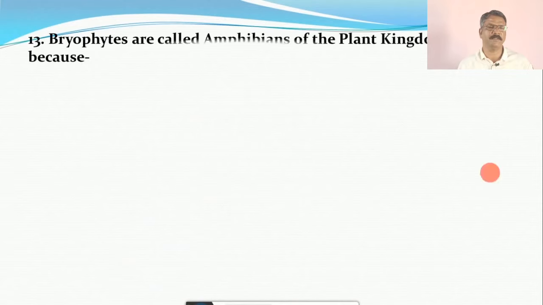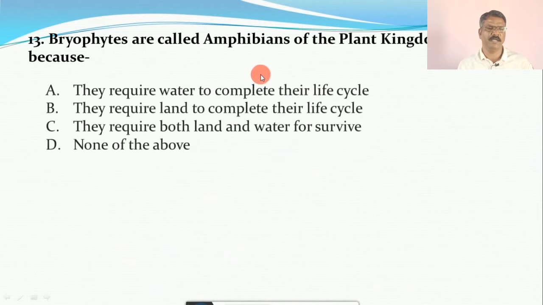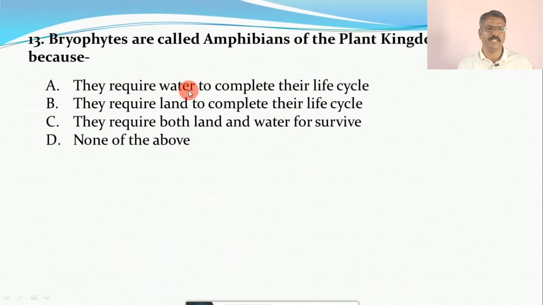Question number 13. Bryophytes are called amphibians of the plant kingdom because of what? What is the reason behind it? The options are A. they require water to complete their life cycle, B. they require land to complete their life cycle, C. they require both land and water for surviving, D. none of the above. And the correct option is A, that is they require water to complete their life cycle.